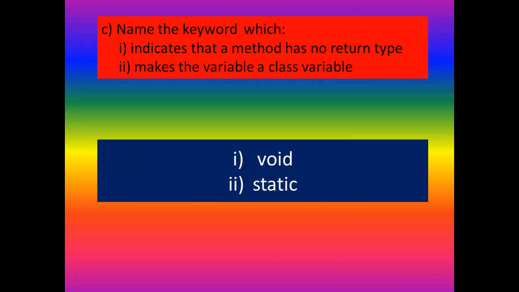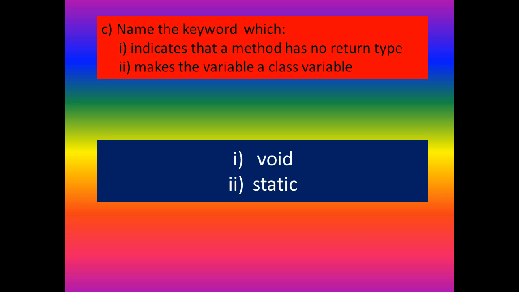Question C. Name the keyword which first indicates that a method has no return type, and second makes the variable a class variable. What's the first question? Indicates that a method has no return type. Which keyword is used? Void. That means if a method or a function has no return type, we use void as a keyword, void as a return type. Okay. When you are writing a keyword, you should use the correct case. Because Java is case sensitive. Here, void is in small letters. You should write void in small letters.